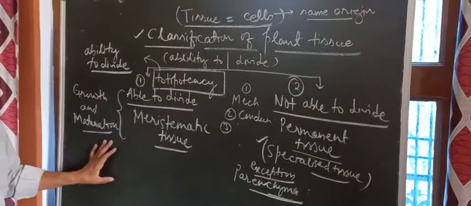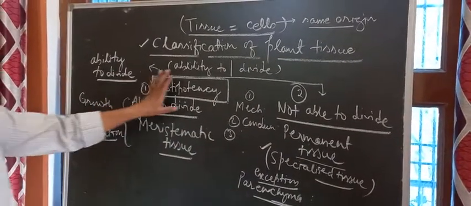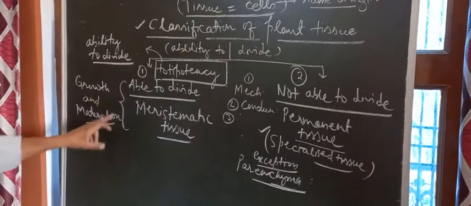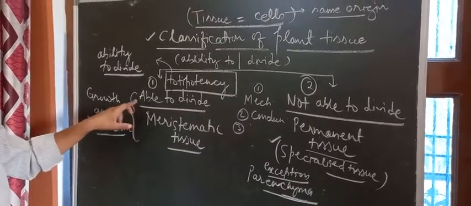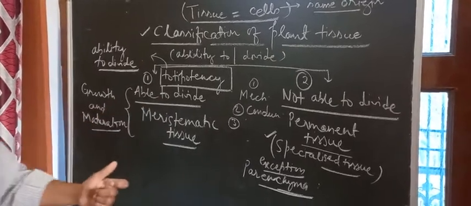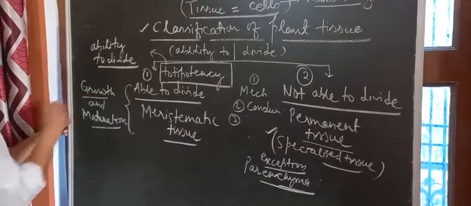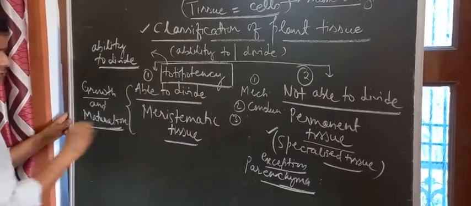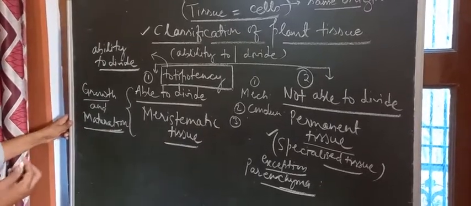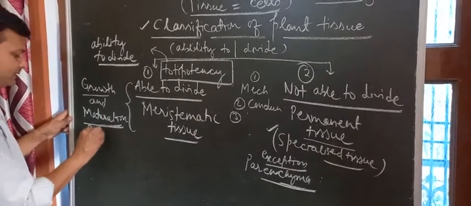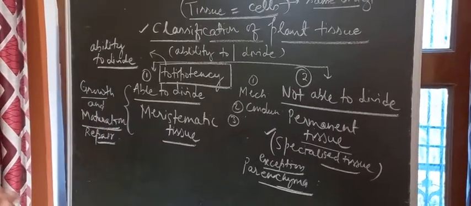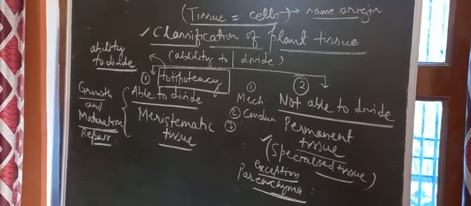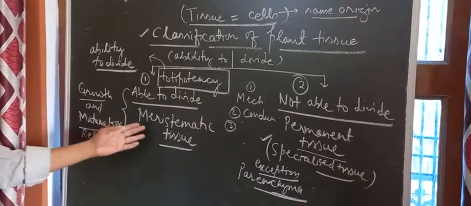So this is a very brief classification of plant tissue. Two are there. One is meristematic, which are able to divide. If they are dividing, what role will they do? They will provide growth to the plant, they will provide maturation to the plant, and if it is required to do some type of repair, any damage to the plant body being repaired is also done by the meristematic tissue.